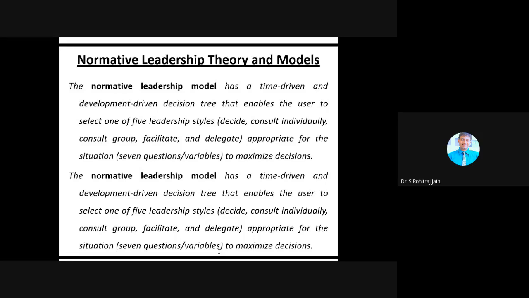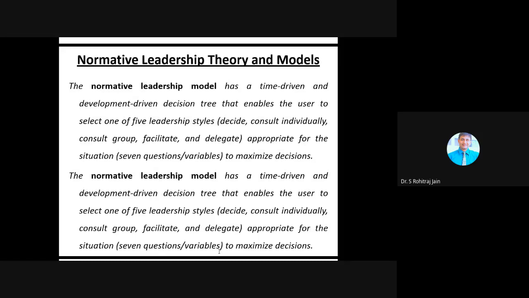They published a decision-making model to answer the question while improving decision-making effectiveness. And Vroom and Arthur Jago refined the model and explained four models in the year 1988. The four models are based on two factors, which are individual or group decisions, and time driven or development driven decisions.